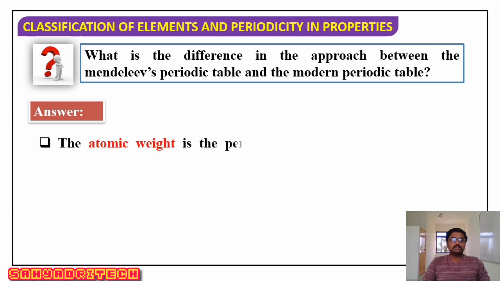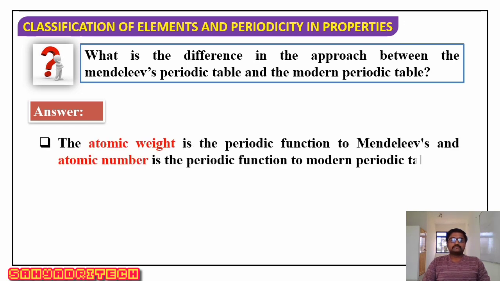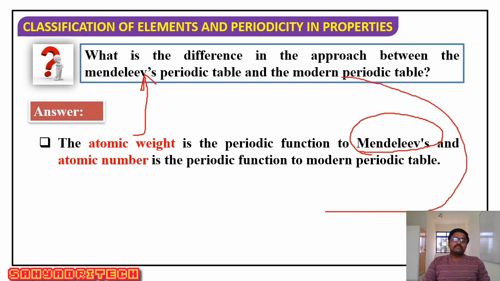The atomic weight is the periodic function in accordance with Mendeleev's periodic table. So according to Mendeleev's periodic table, the physical and chemical properties of the elements are a periodic function of their atomic weight. But according to the modern periodic table, the physical and chemical properties of the elements are a periodic function of their atomic number.